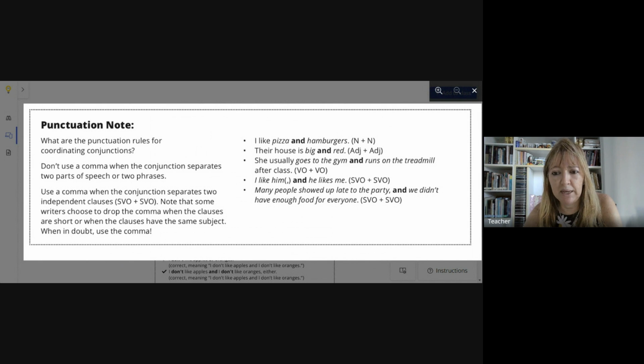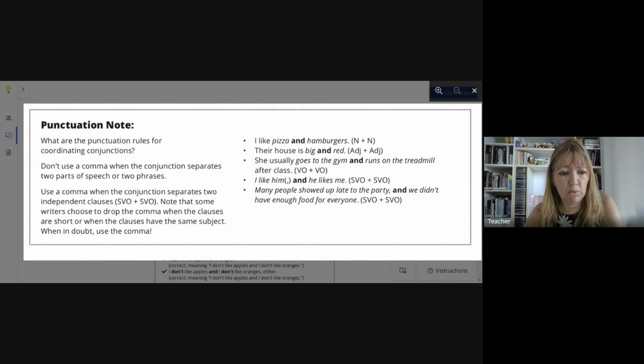I like him and he likes me. And you have different subjects, you see? So you need a comma. Don't use a comma when the conjunction separates two parts of speech. Use a comma when the conjunction separates two independent clauses: subject, verb, and object.